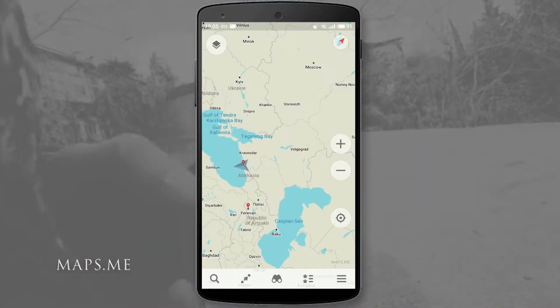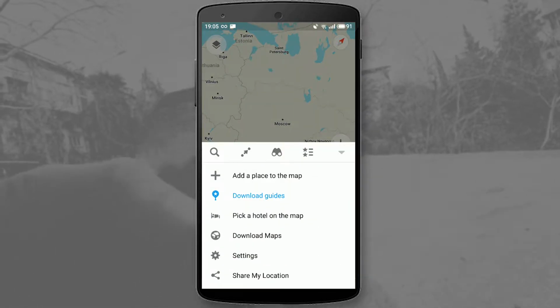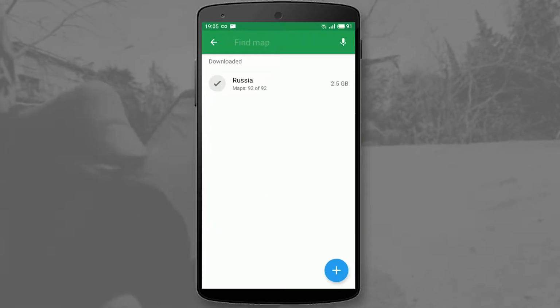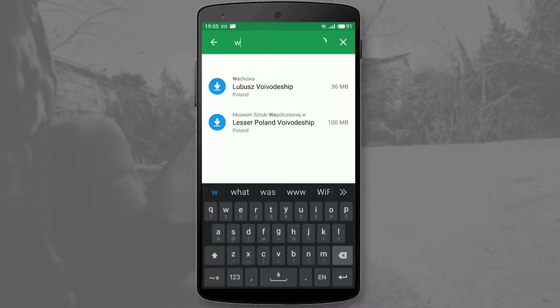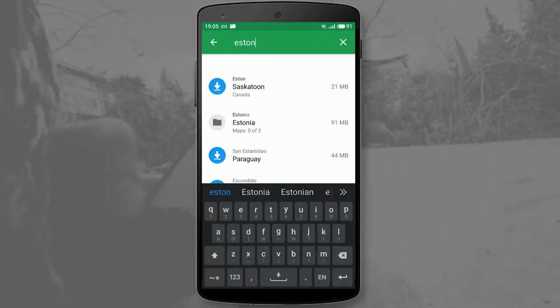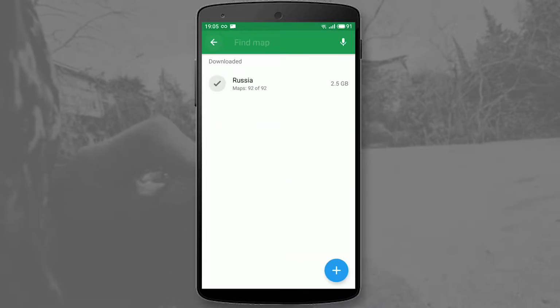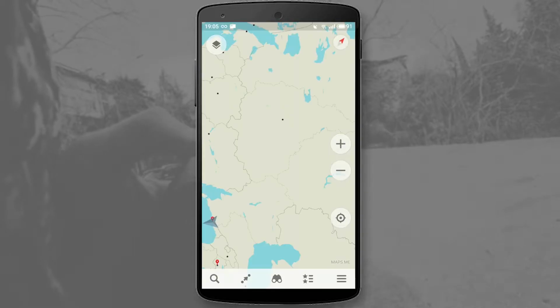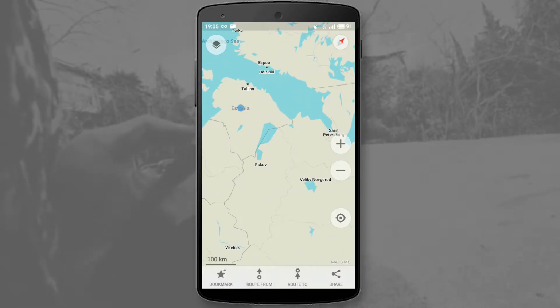It allows you to navigate in any country in the world, even if you don't have the internet. But first of all, you should download the map. It's easy to do. To do this, select the country in the Download Map menu. Also, you can download the map by selecting a country in the world map.